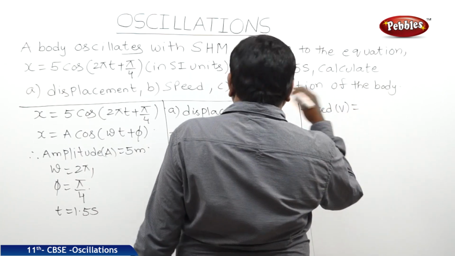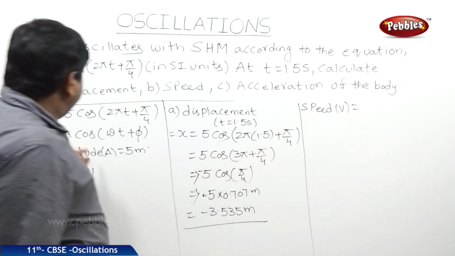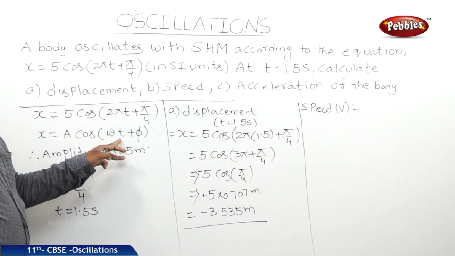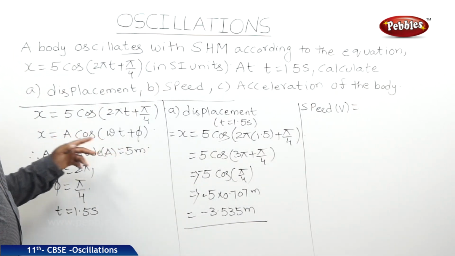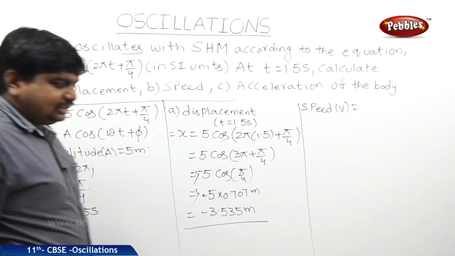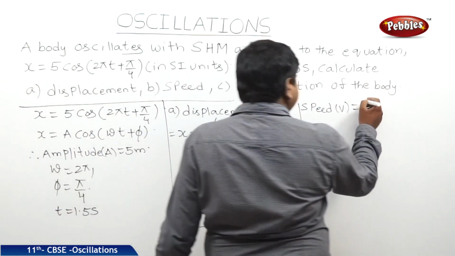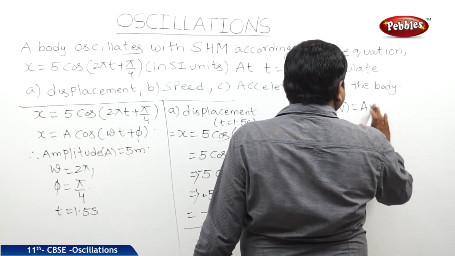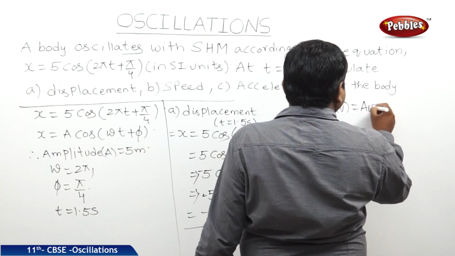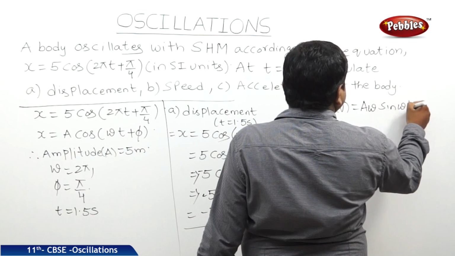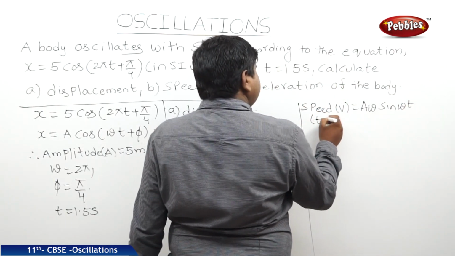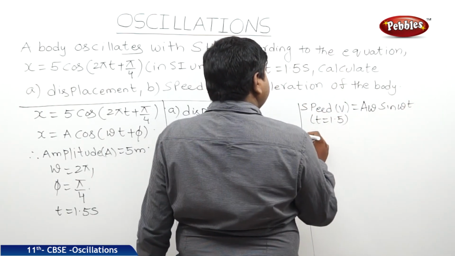v is equal to, if x is a function of a cos omega t, v is equal to a omega sin omega t. So we should substitute t is equal to 1.5.